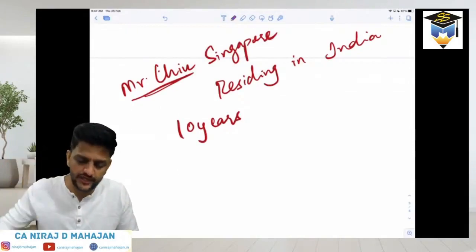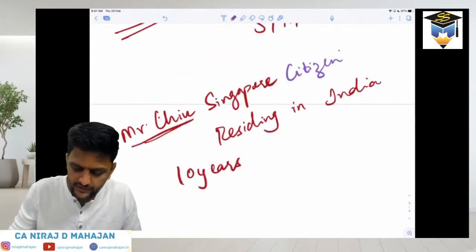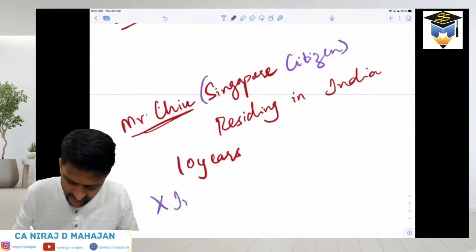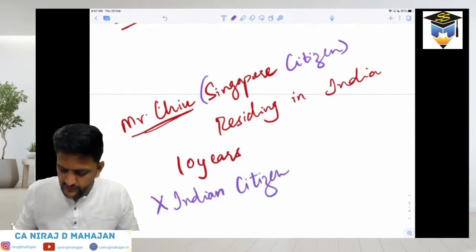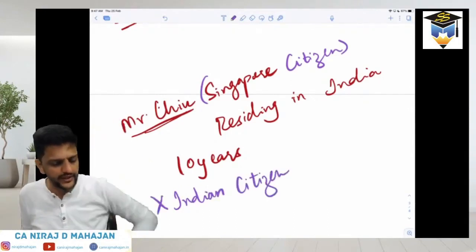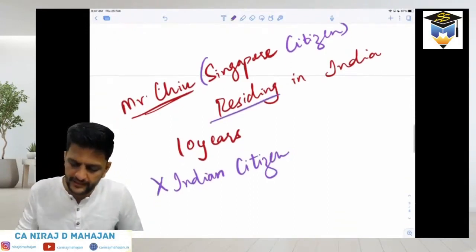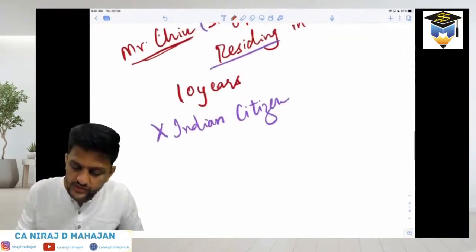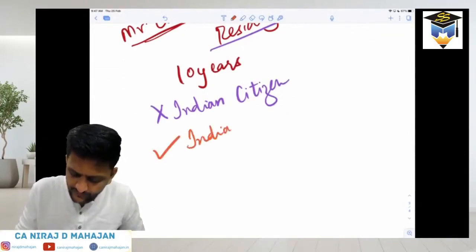He is still a citizen of Singapore; he has not given up his Singapore citizenship. That's why he is not an Indian citizen. His passport is still of Singapore and all his details are still of Singapore, but he is residing in India. So he is not an Indian citizen, but he may become an Indian resident.